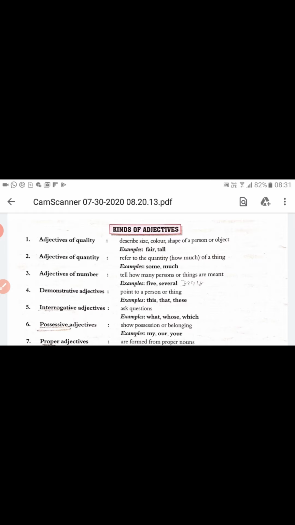The word tall tells us about the girl's size. It can include size, color, position, everything. So the word tall is used as an adjective in this sentence.